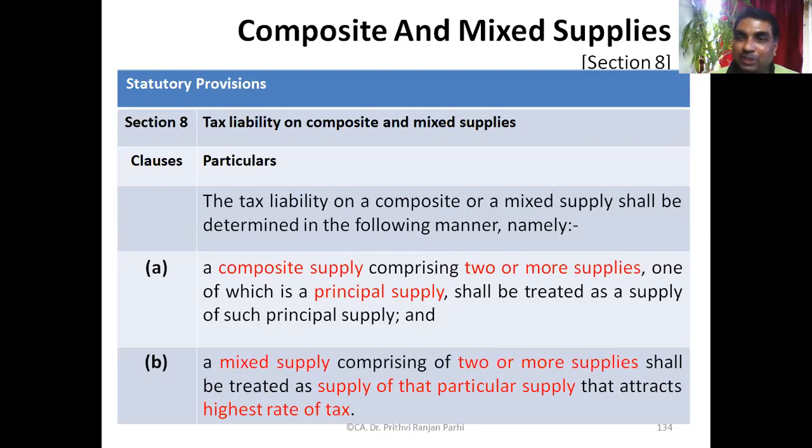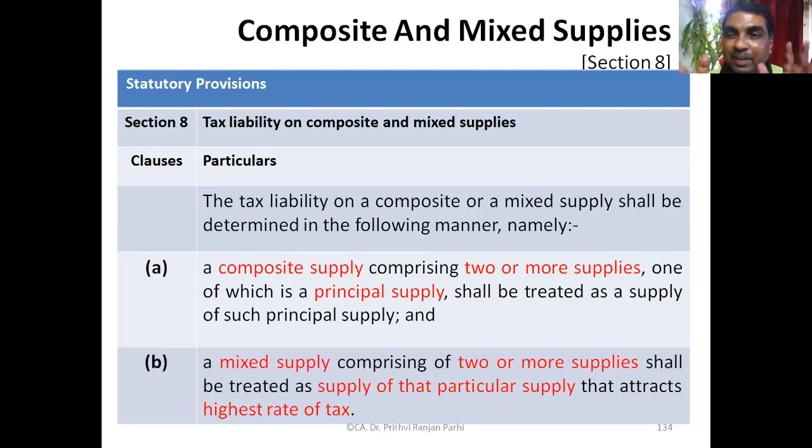But if it is not a composite supply, let us say it is a mixed supply. Mixed supply is different. Now, please read what is point B. A mixed supply comprising of two or more supplies shall be treated as supply of that particular supply that attracts the highest rate of tax. Yes, mixed supply is different. Composite supply is different. Let us say mixed supply.